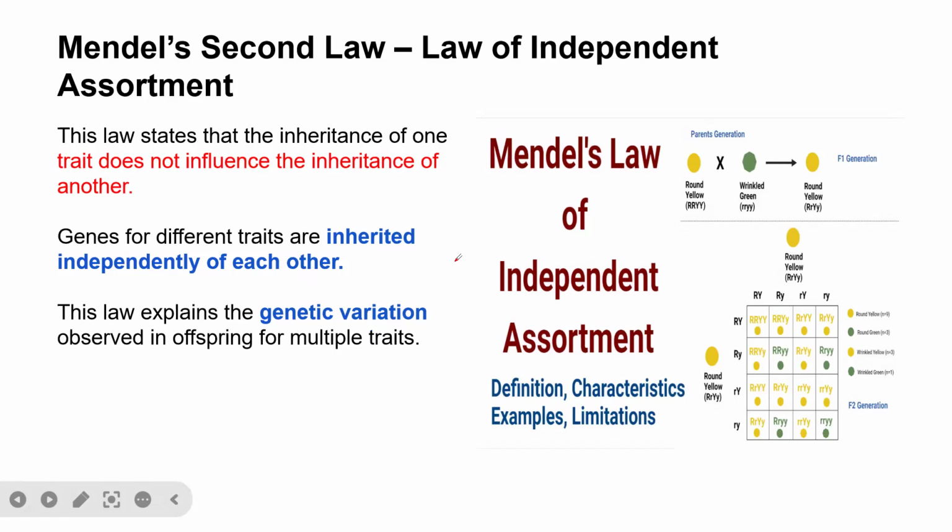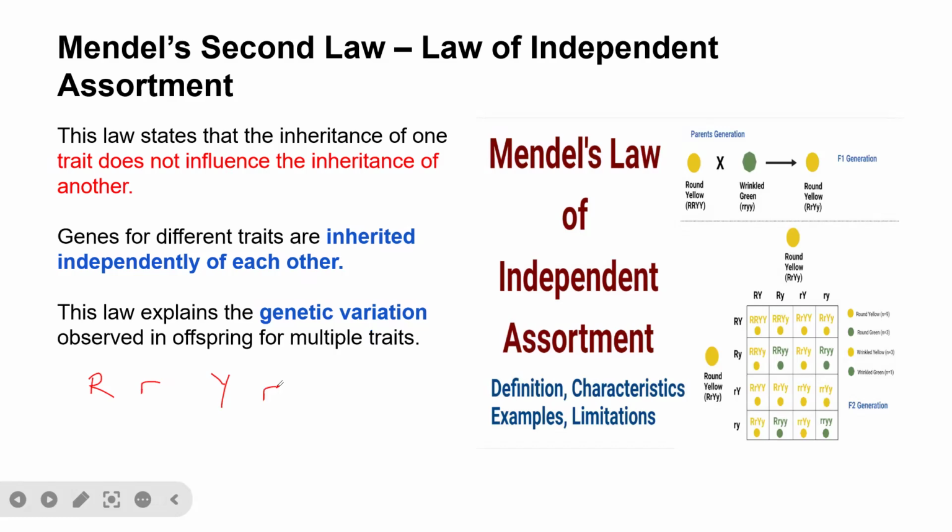So what happened? These genes will be first assorted. How is it going to be assorted? Capital R will be assorted. Small r will also be separated during gamete formation. And then the next one is capital Y will be assorted, and then small y will also be assorted.